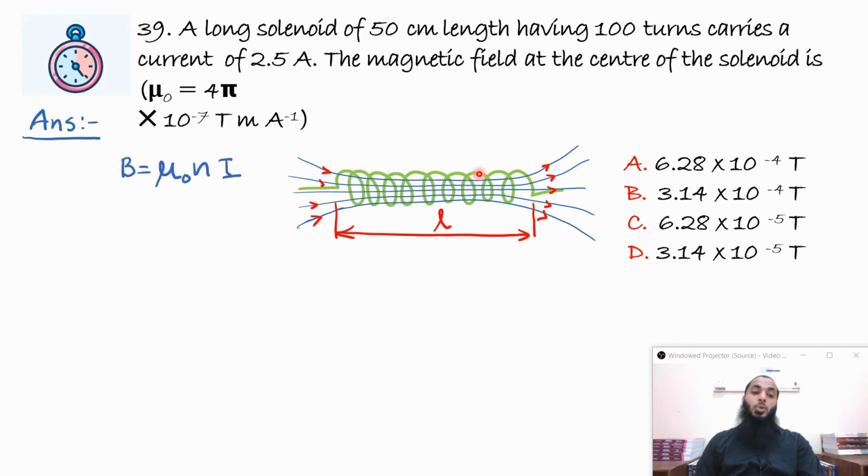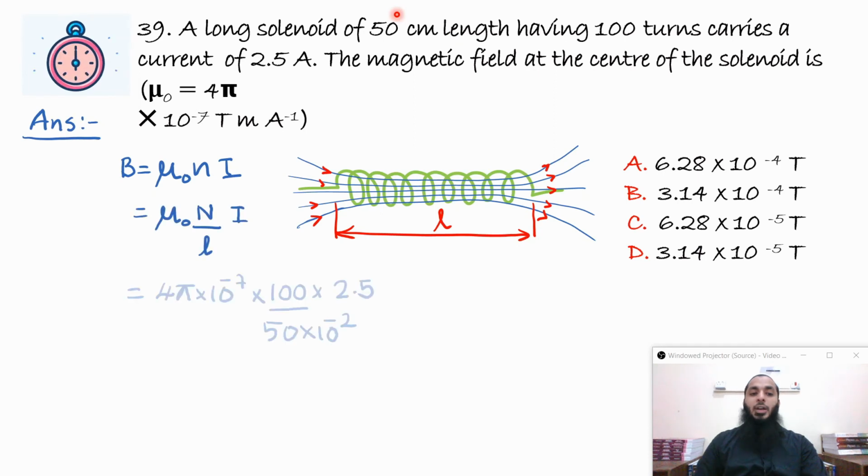B is equal to mu naught N i, where mu naught is the permeability of free space, and N is the number density of the turns, number of turns per unit length, and I is the current passing through that. But here they have given the number of turns and length separately, so you just have to divide it, and clearly mu naught is 4 pi into 10 raised to minus 7, and the number of turns is 100, and